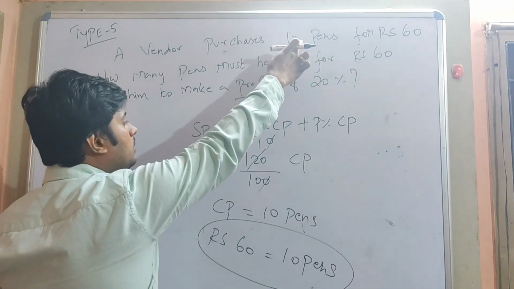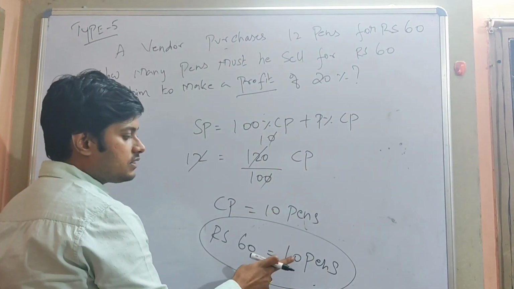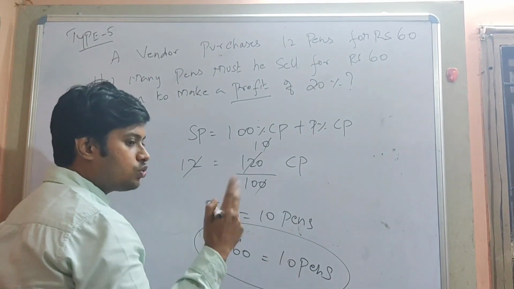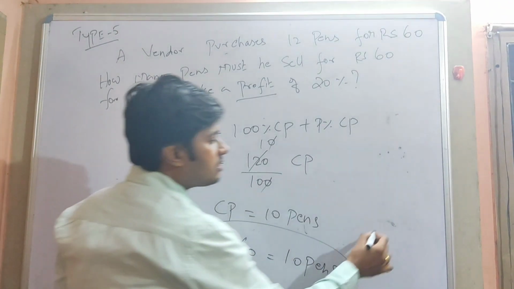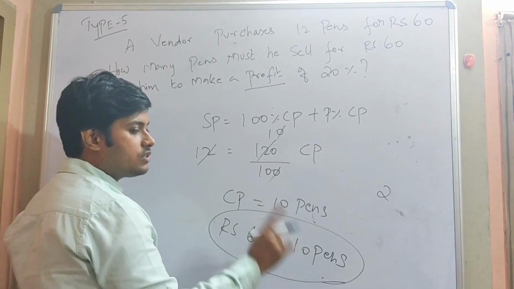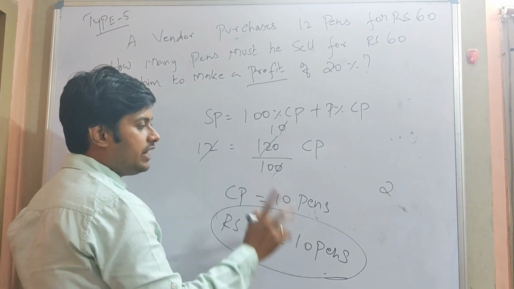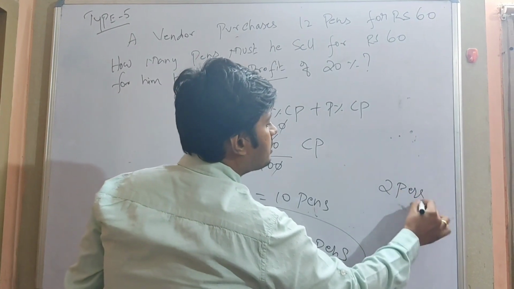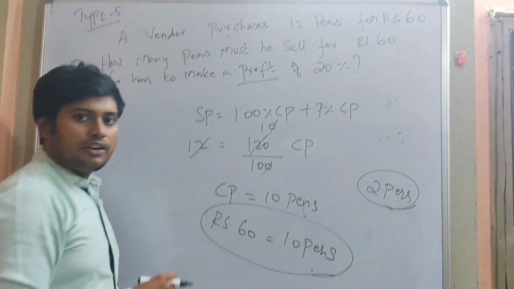So he got 12 pens for rupees 60. He sells how many pens now? He sells 10 pens. So he got how many pens extra? 2 pens extra. So what is 10% of 10? 1. What is 20% of 10? 2. That is, 2 pens is profit, which is nothing but 20% on 10. Have you understood the problem?